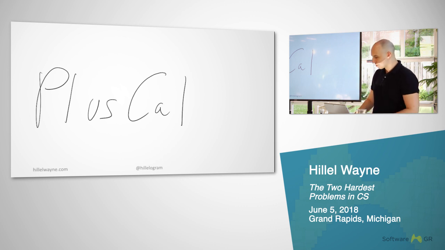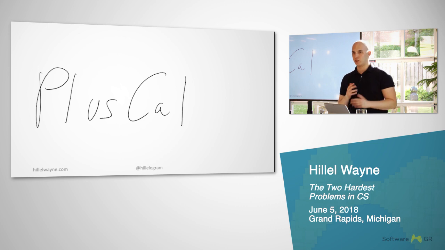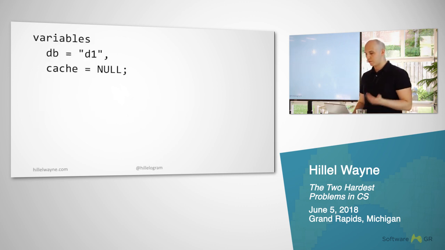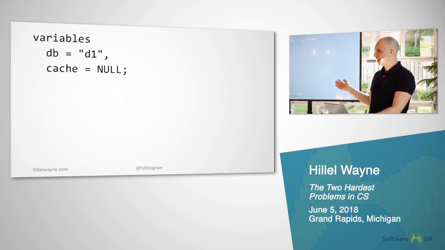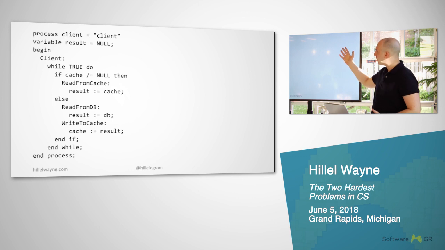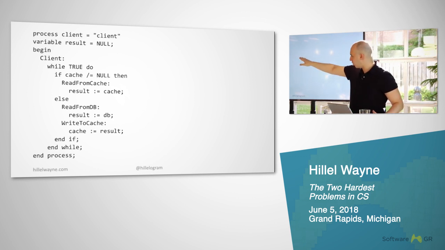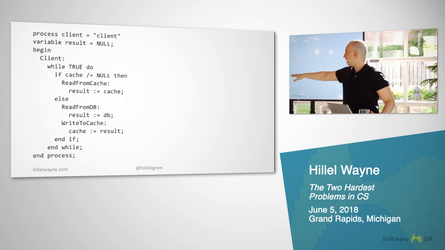Going on. So let's actually now walk through what this looks like as a PlusCal spec and show what issues we run into. First of all, we need some variables. I'll say the database starts at some string d1, and the cache starts at some null value. Simple. Now I define a client. The client has some result, and what it does is it keeps looping through this, checking if the cache is null, and if it is null, it reads from the database and puts it into the cache. And if it isn't null, it just reads from the cache.